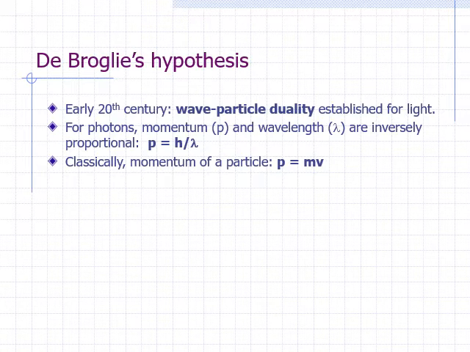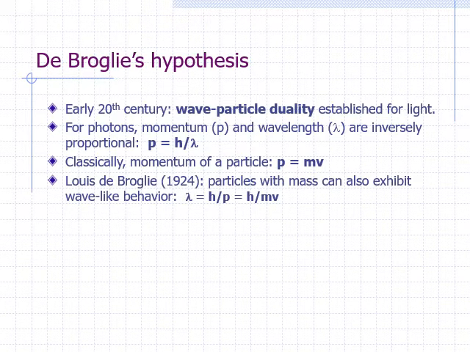the particle. The universe tends to be symmetrical, so Louis de Broglie hypothesized that if light, which was then considered as waves, were found to exhibit particle-like behavior, then maybe particles that make up matter could also exhibit wave-like behavior. Given that the momentum of a photon p is equal to h over lambda, it's easy to see that lambda is equal to h over p. De Broglie hypothesized that for particles of matter, the wavelength is also given by h over p.